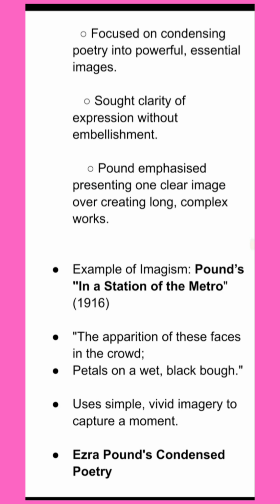And here is an example of imagism. Ezra Pound's In a Station of the Metro. There he says, the apparition of these faces in the crowd, petals on a wet black bough. So he uses simple, vivid imagery to capture a moment. So we have Ezra Pound's condensed poetry.